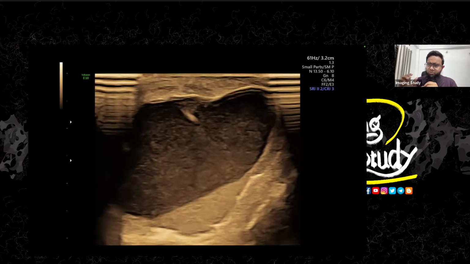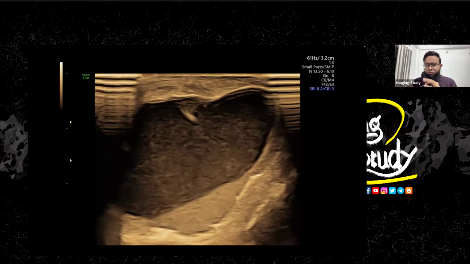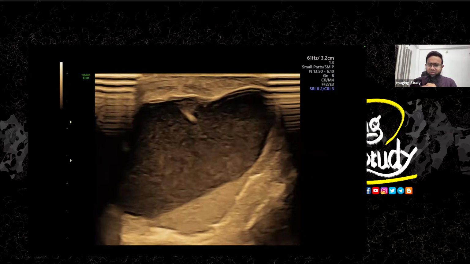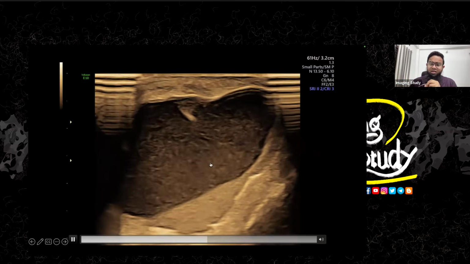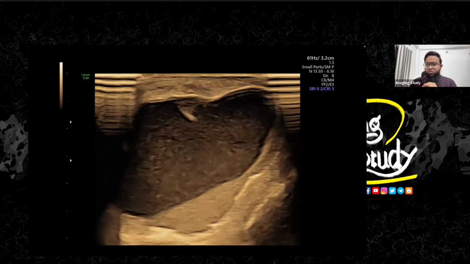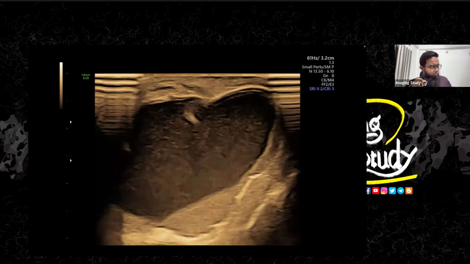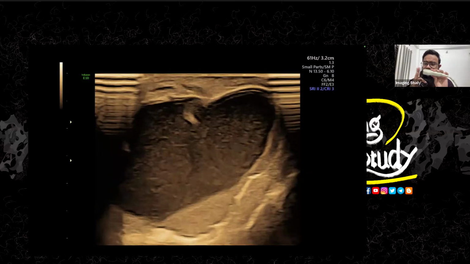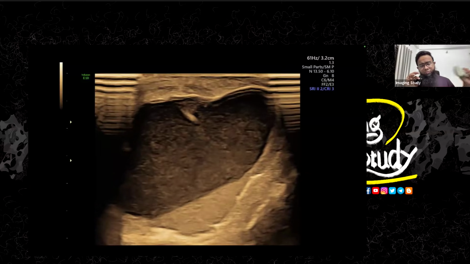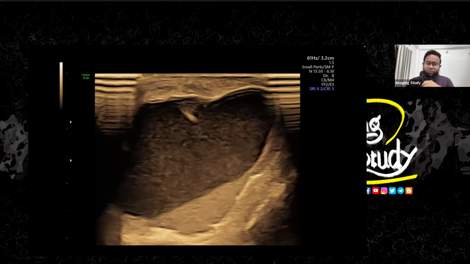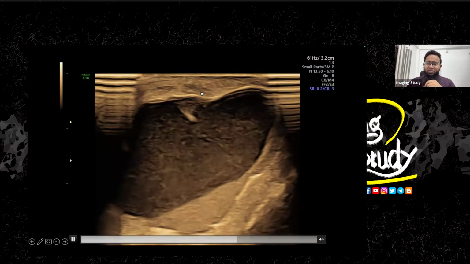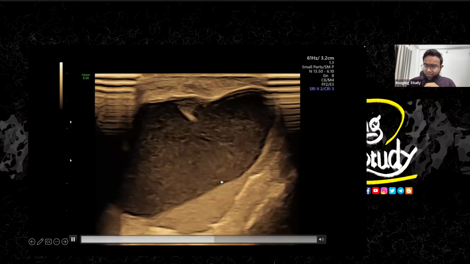When I put the transducer over this lesion, you can see some movements here like in a spermatocele, but this is not a spermatocele. So you're seeing at the lesion what is called acoustic streaming. You know, when we put the linear transducer, especially over a structure, the sound beams will create a vibration. So these sediments are moving along with the vibration, and it is called acoustic streaming. So you can see the sediment here, and this whole lesion is a penile skin abscess.